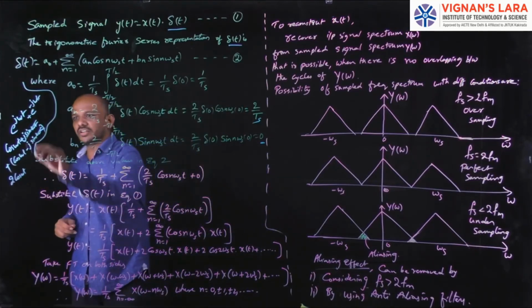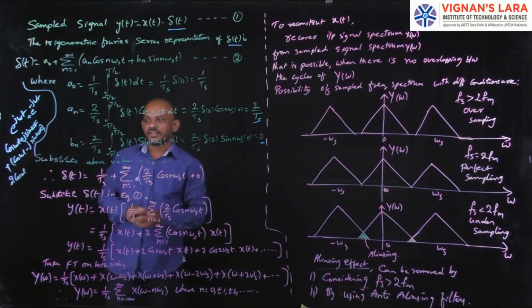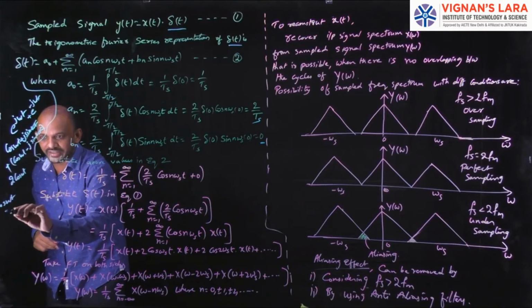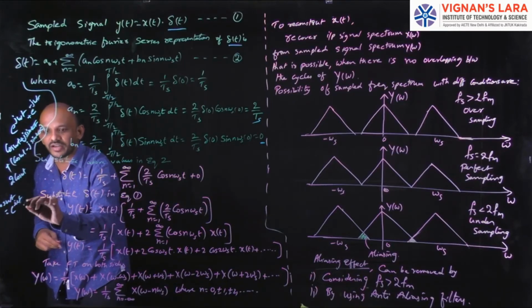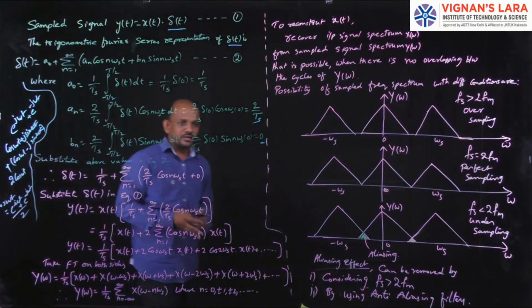So 2 cos omega t will be equal to e power j omega t plus e power minus j omega t. Finally, for cos omega t I can write e power j omega t plus e power minus j omega t divided by 2. That is the formula.